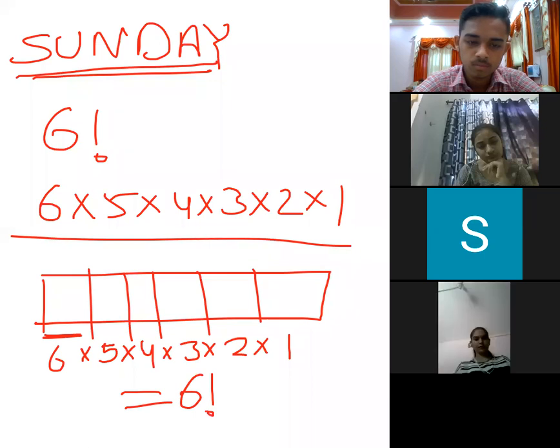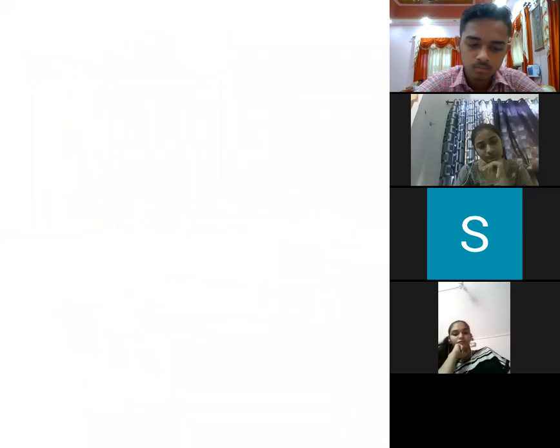But factorial is mainly applicable in the case of different alphabets. In the case of different alphabets only we can implement factorial. Otherwise, it is not possible to apply. If repetition is there, then we cannot apply directly.